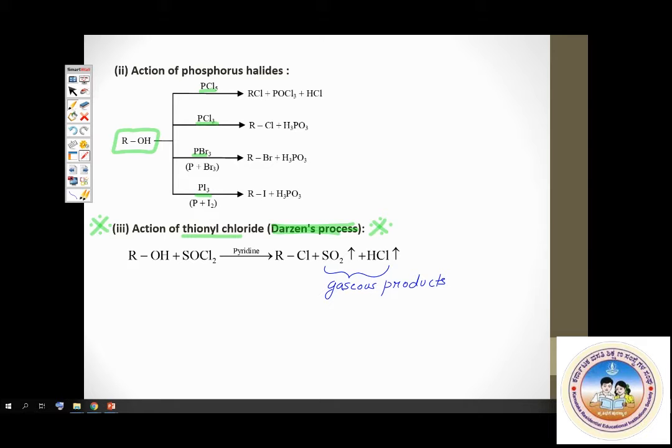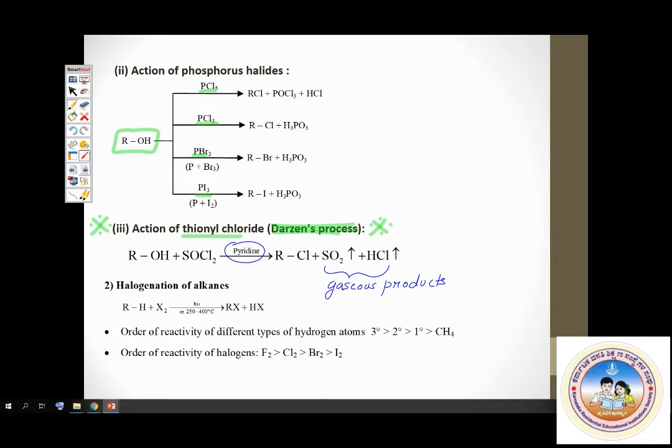You can also prepare haloalkanes by photochemical chlorination. Alkanes are made to react with halogens in presence of diffuse sunlight. Here the reactivity order of different hydrogens is given: tertiary hydrogen is more reactive than secondary, more reactive than primary, more reactive than methane. Keep that in mind. And for the order of reactivity of halogens, fluorine is most reactive and iodine least reactive, so from fluorine to iodine reactivity decreases. You should remember this.